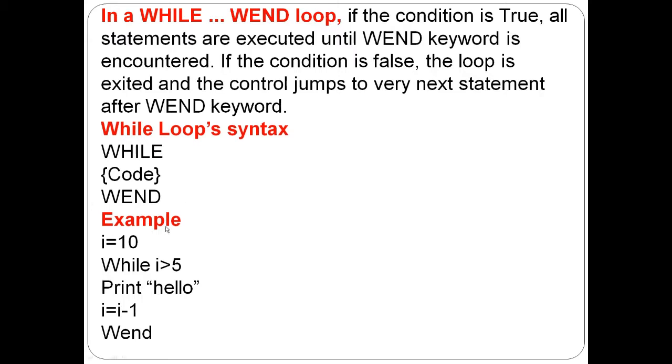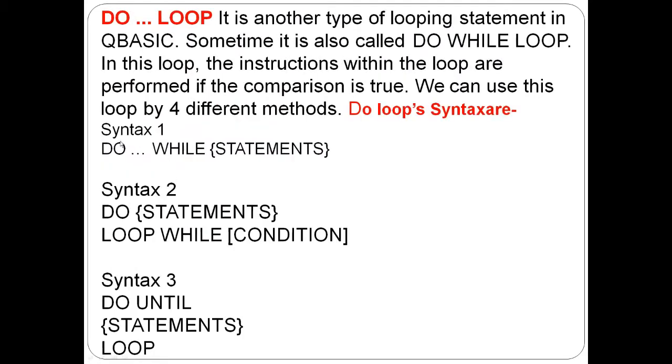As an example, I is equal to 10, while I greater than 5, which means the loop will be executed while I is greater than 5. Print hello, I is equal to I minus 1, so it runs 9 times. When. This is it, now next is do while loop.